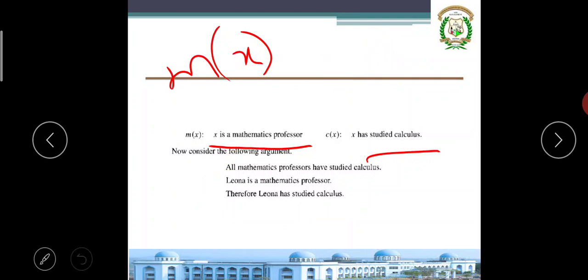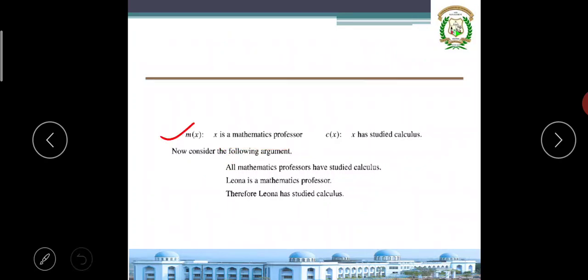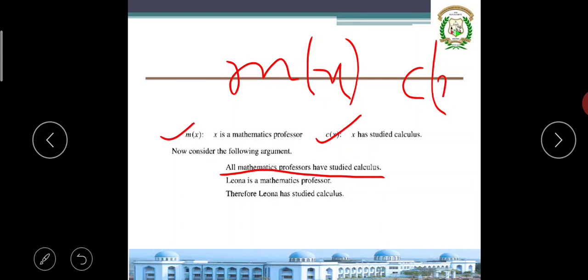Carefully observe this. They have given two statements. M of x is a mathematics professor, C of x is studied calculus. This is a 7 marks question. Given a statement, you can write it in symbolic form. The first one is: all mathematics professors have studied calculus. Mathematics professor is M of x, studied calculus is C of x. In other words, if he is a mathematics professor, he should have studied calculus. Then M of x implies C of x.